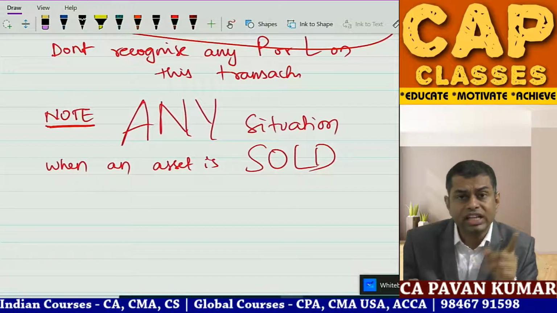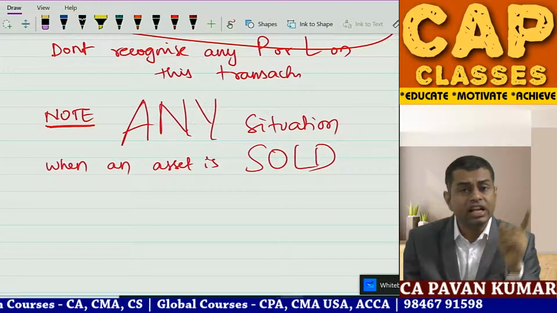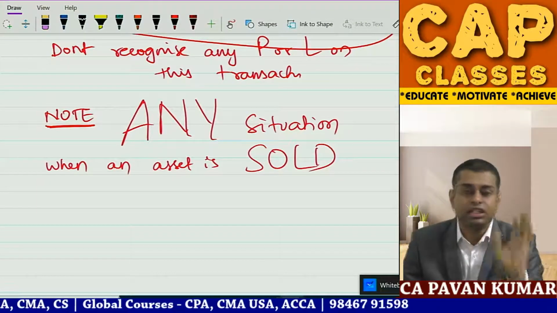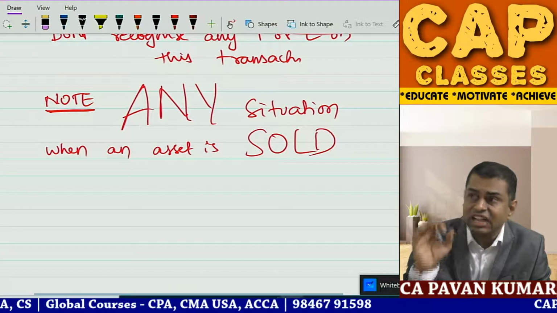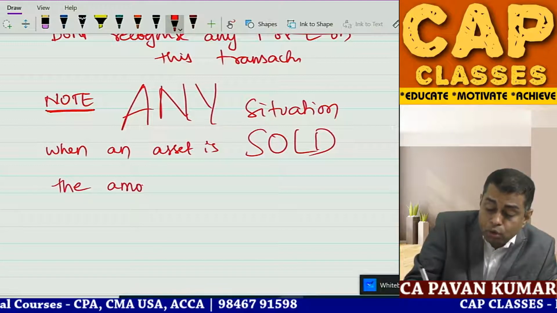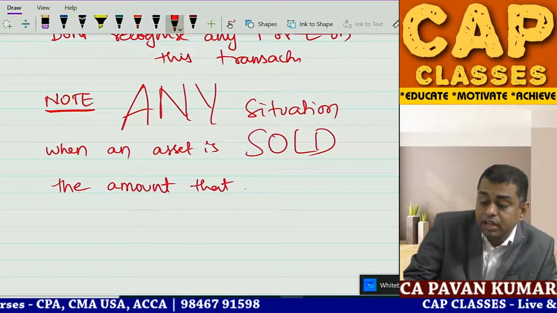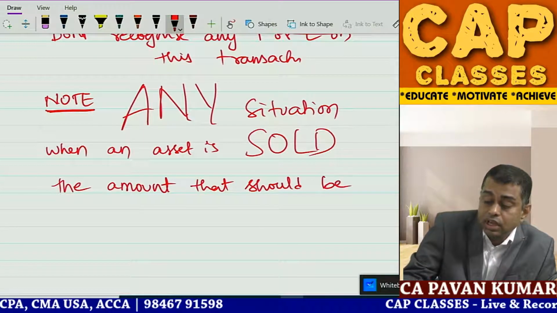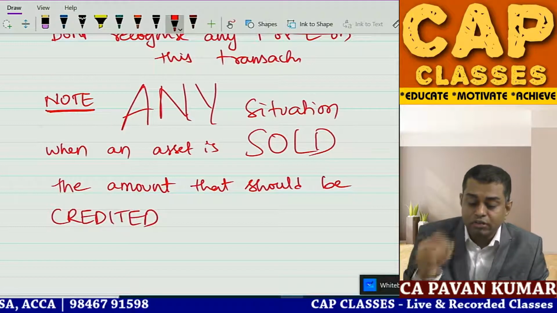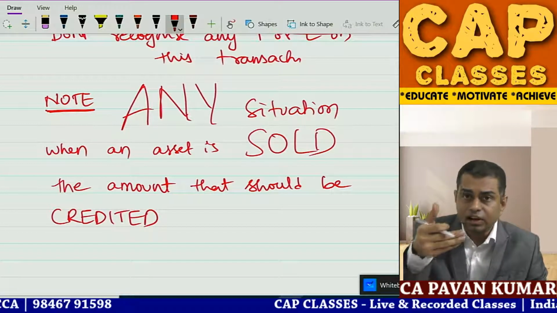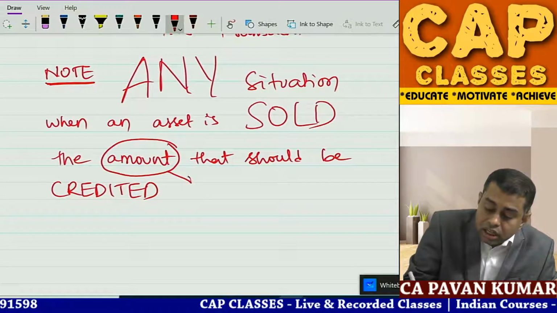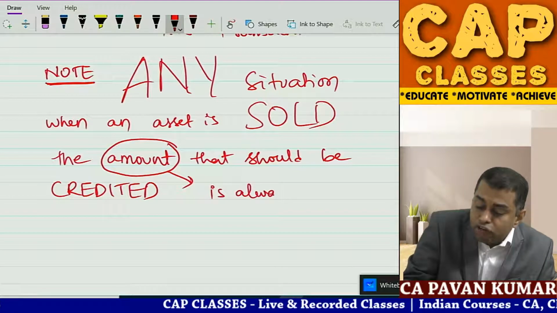You are transferor in case of amalgamation in the nature of purchase. You are transferor in case of amalgamation in the nature of merger. You are selling the asset. Any situation when you sell the asset, the amount that should be credited... So when you sell the asset, account will be credited, no? So what is the amount that should be credited? The amount is always book value.